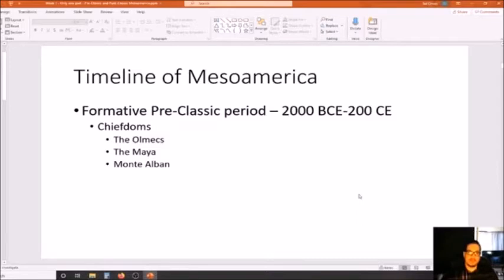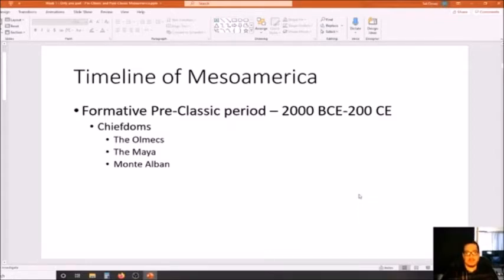And one of the main characteristics of this time period is the formation of chiefdoms. So what is a chiefdom? These are political organizations. And so you have a chief who has political control over a village, or maybe even a number of villages during this time. You start to see the beginning of social stratification. And what is that? Social stratification, that's when you start to see society being broken up into different classes.